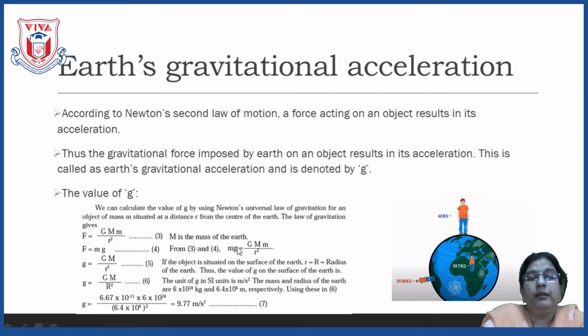So here m from here and m from here gets cancelled. So what is the value of g? What is the formula of g? g is equal to G M upon r square. Now if the object is situated on the surface of the earth, then the distance between the object and the earth is considered to be its radius. That is why here in the formula you can see, instead of small r, capital R is given. So the formula of this g becomes G M upon R square, where R is the radius of the earth.